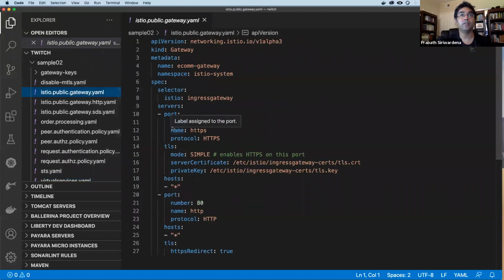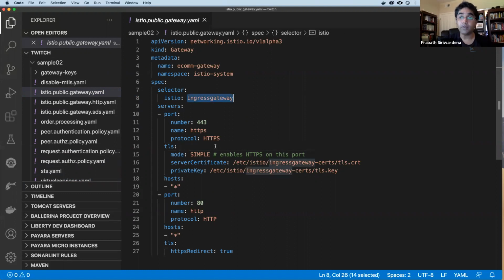Okay. So this is the gateway resource. This gateway resource operates at layer 4, right? So it will look at the port and the protocol and will try to find the corresponding virtual service, right? And a given gateway resource has to be associated with an ingress gateway, right? So you know the ingress gateway.